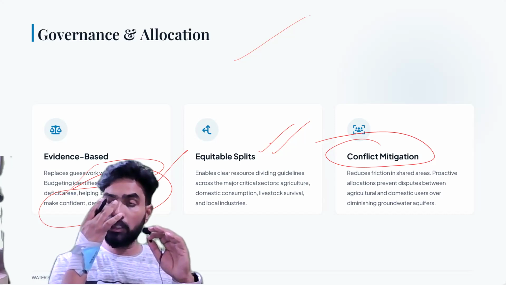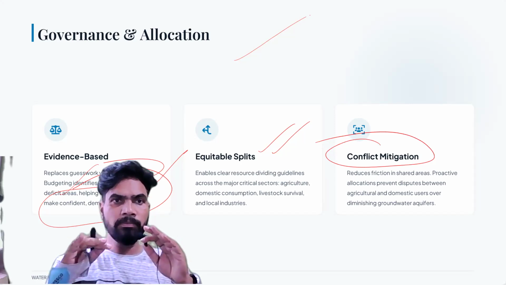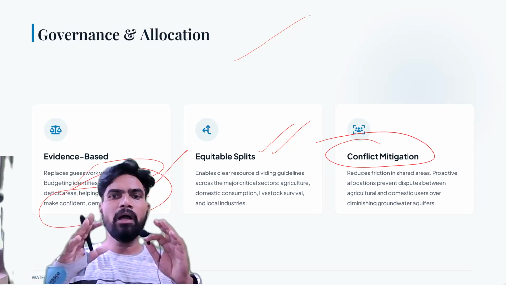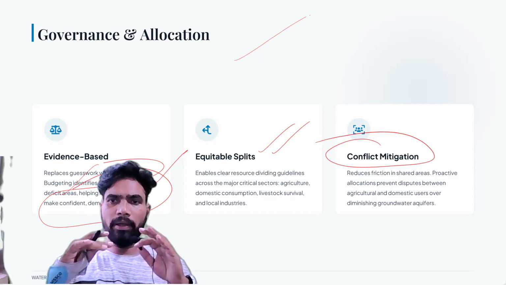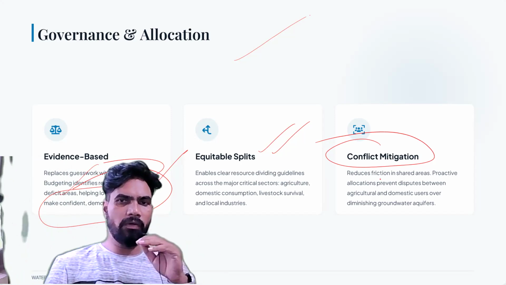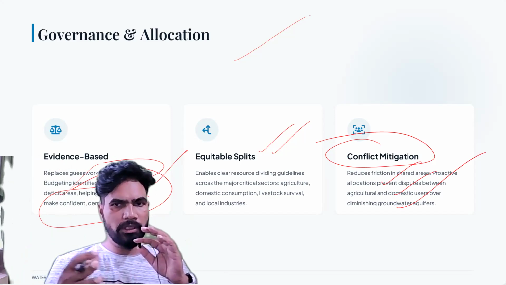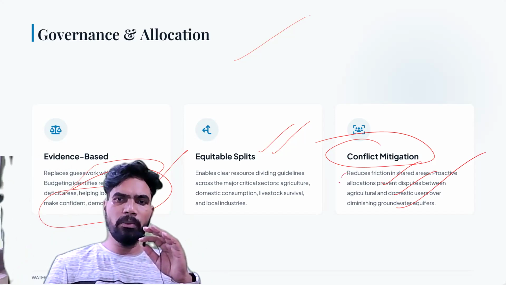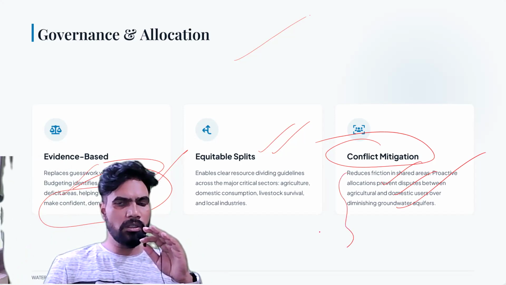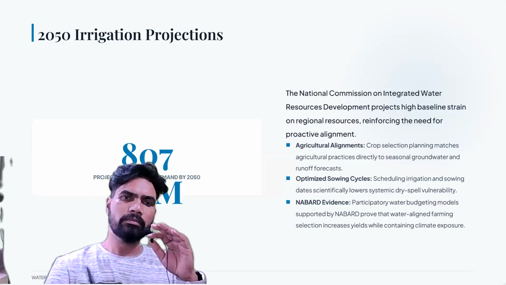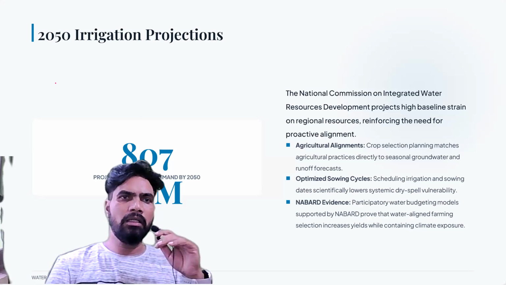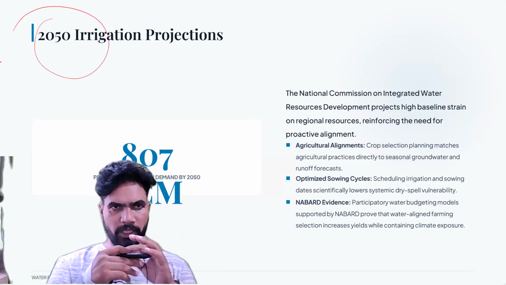So, our country is gradually entering into a water deficit country, if not water distress country. Okay. So, in that, already conflicts are there, especially between the states for sharing the river waters, etc. And there is also competition across the segments like agriculture, industry, domestic use, etc. If we can properly manage the water by utilizing the concept of water budgeting, we can mitigate these conflicts also. Okay. Right.